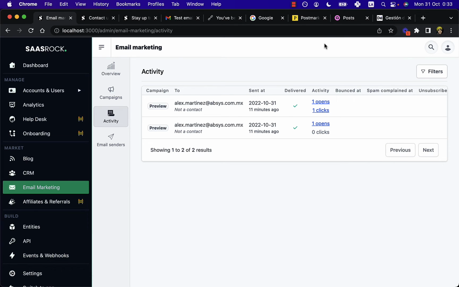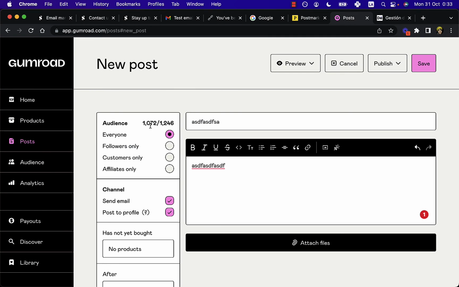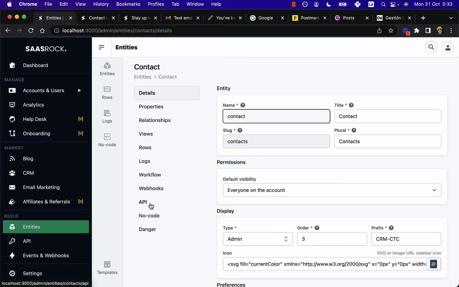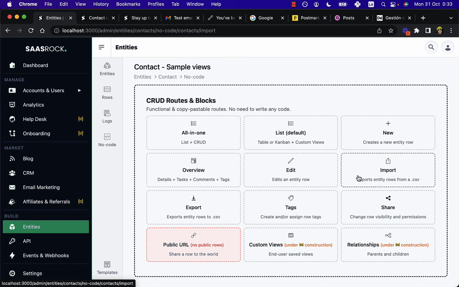And this is almost ready. So for migrating all these contacts, I already improved the entity builder. So it also allows you to import data.